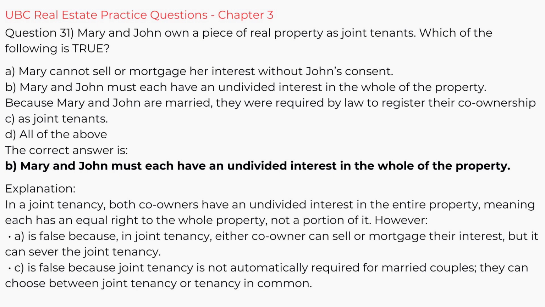Mary and John must each have an undivided interest in the whole of the property. Explanation. In a joint tenancy, both co-owners have an undivided interest in the entire property, meaning each has an equal right to the whole property, not a portion of it. However, A is false because in joint tenancy, either co-owner can sell or mortgage their interest, but it can sever the joint tenancy. C is false because joint tenancy is not automatically required for married couples. They can choose between joint tenancy or tenancy in common.